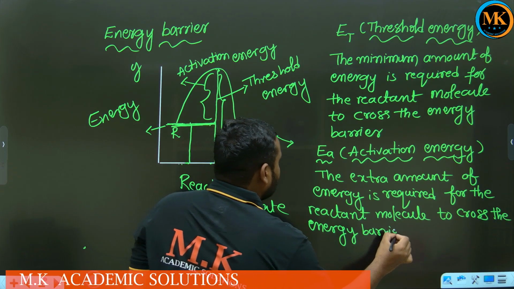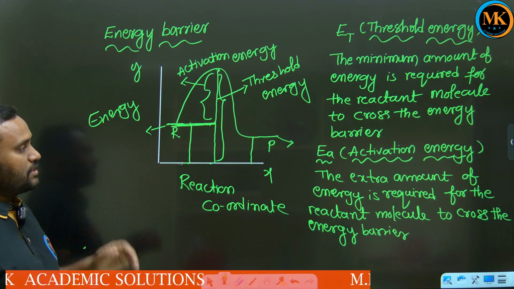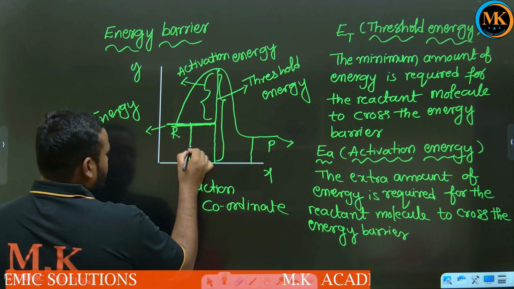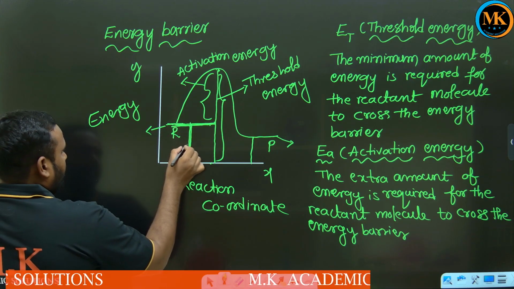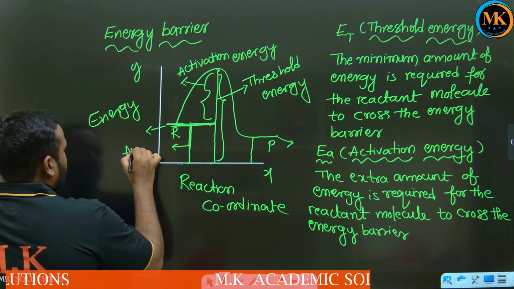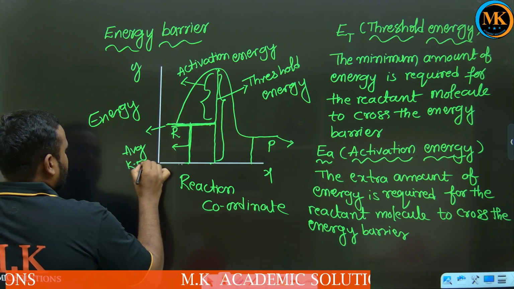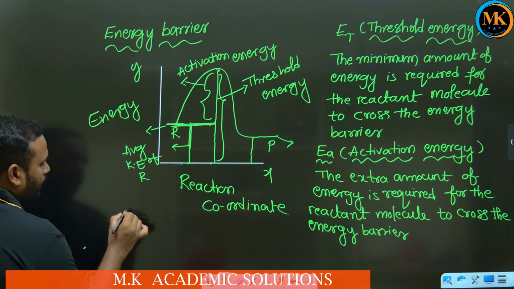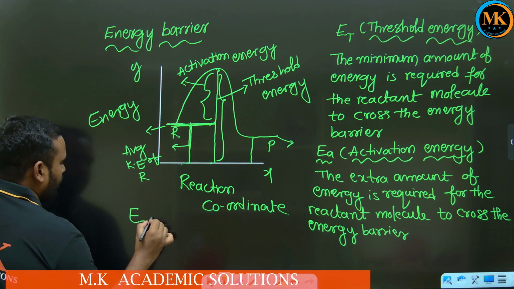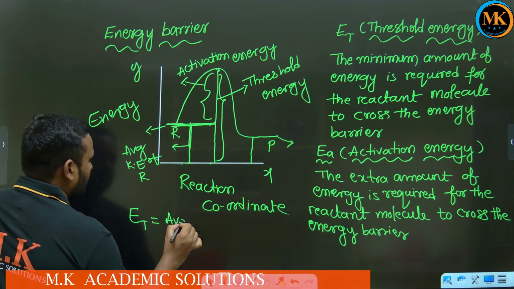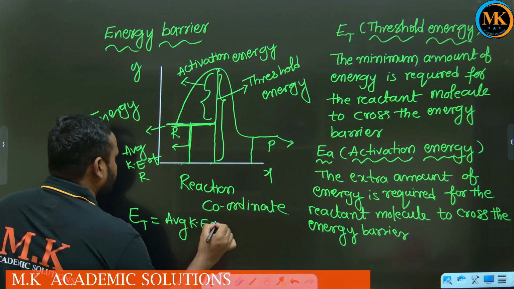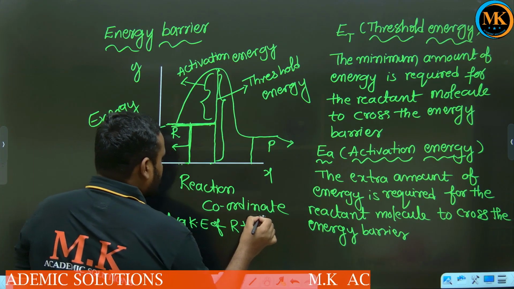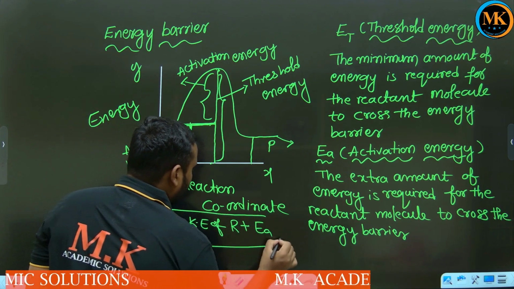Okay, so this is known as what, children? Activation energy. And what about this? This is the average kinetic energy of reactant R. Therefore, we can write: threshold energy equals average kinetic energy of reactant plus activation energy. This is the formula of threshold energy.